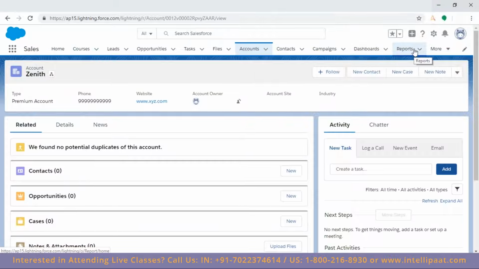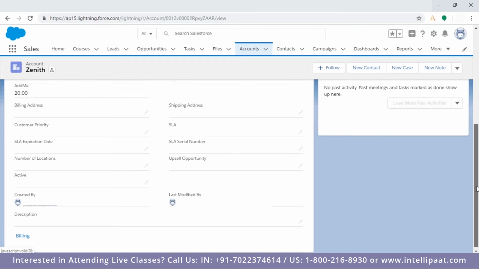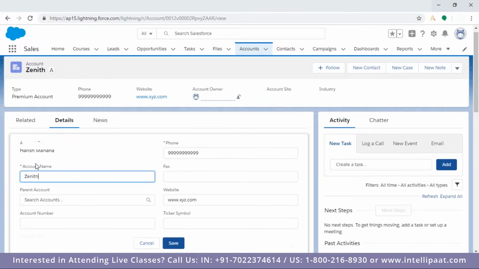In the report, when we get two accounts with the same name, we need to ask the person who created that record. How do we find them? Here we have created-by date and time. We'll ask, and if he says that no, it is different, then we'll ask him to please change the name, so that we can distinguish them. So that is the entire process.